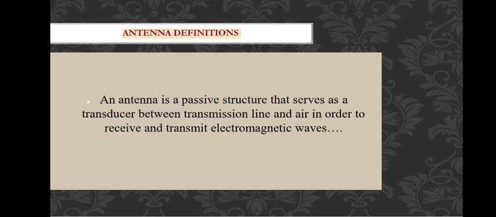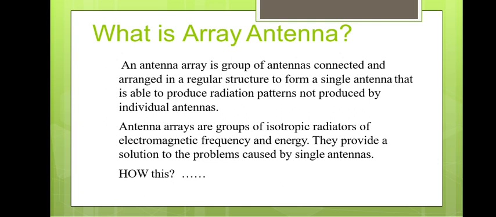Now we are going to talk about what an antenna array is. An antenna array is a group of antennas or elements connected, whether point sources or antenna elements, the same, there is no difference between them. An antenna array is a group of antennas connected and arranged in a regular structure to form a single antenna that is able to produce radiation patterns not produced by individual antennas.